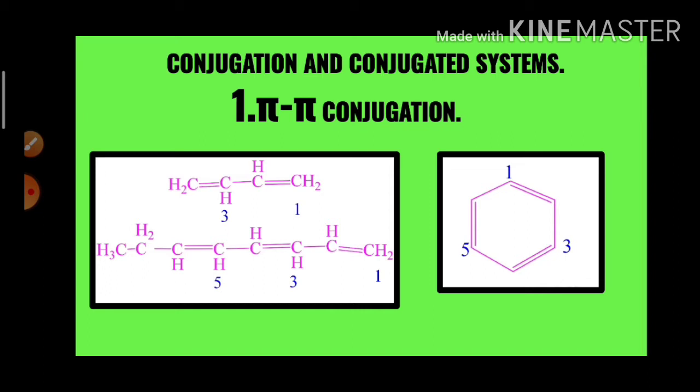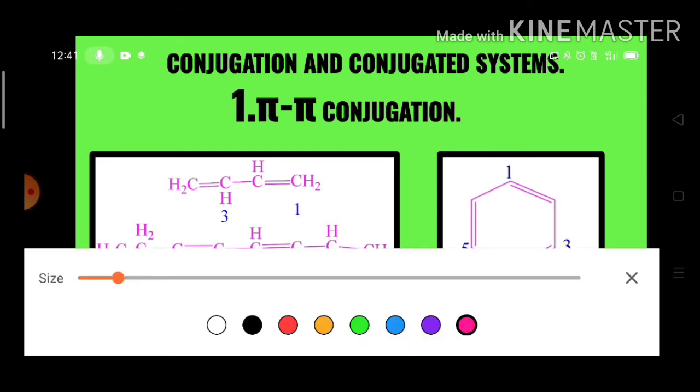Actually, here conjugation means the separation of a multiple bond, which may be a double bond or a triple bond.